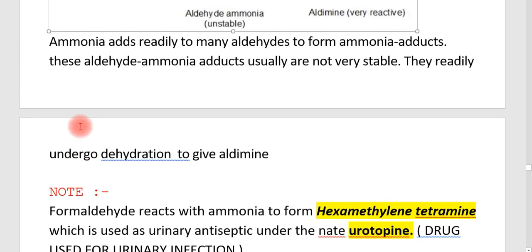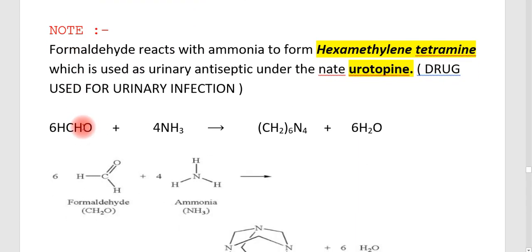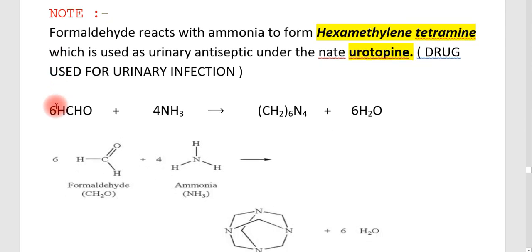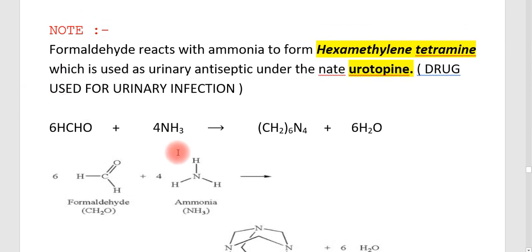Then, if we take formaldehyde especially, and react formaldehyde with ammonia, it forms a special product, hexamethylene tetramine. This is hexamethylene (CH2)6N4.